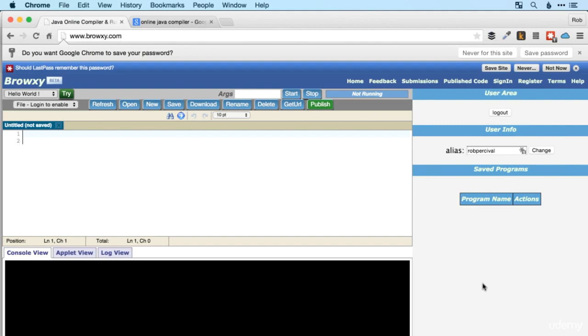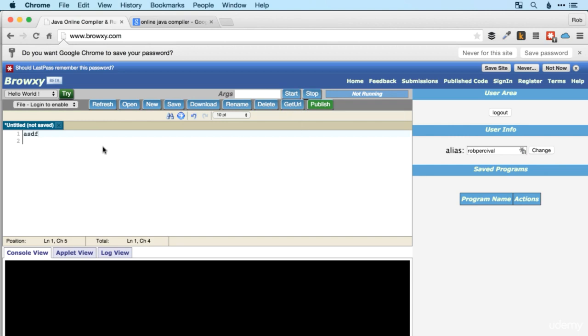So that's going to be a really useful thing for you to be able to do as you go along. Each program you make, you can save and then go back and view it and edit it later. And useful for both of us is when you have any problems that you can't figure out, then you can just share your saved program by clicking Get URL here.